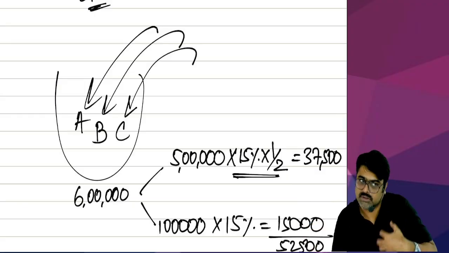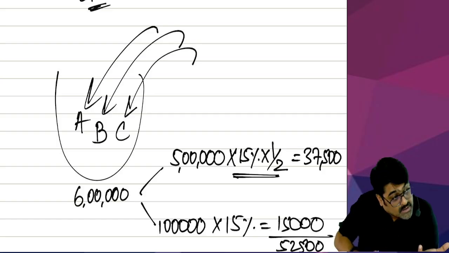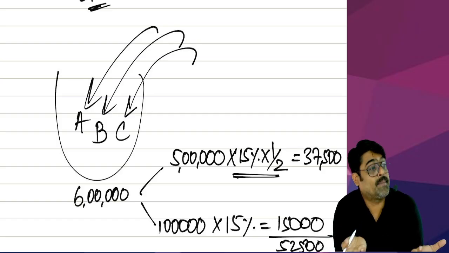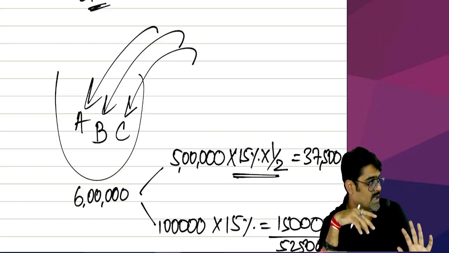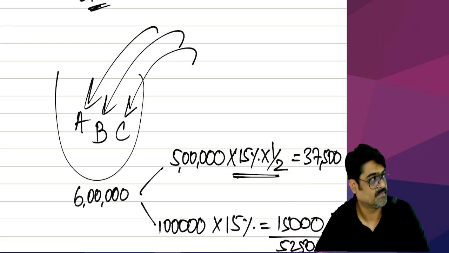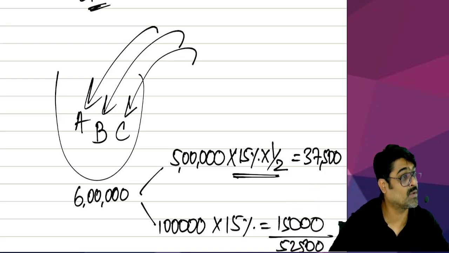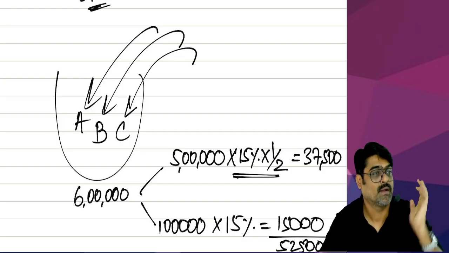So how much cost still remains? The assets also remain in the block and the value also remains in the block. How much? 3 assets are still there in the block. And against these 3 assets, how much cost is still there? 6 lakh minus 52,500, 5,47,500. Now what will happen?